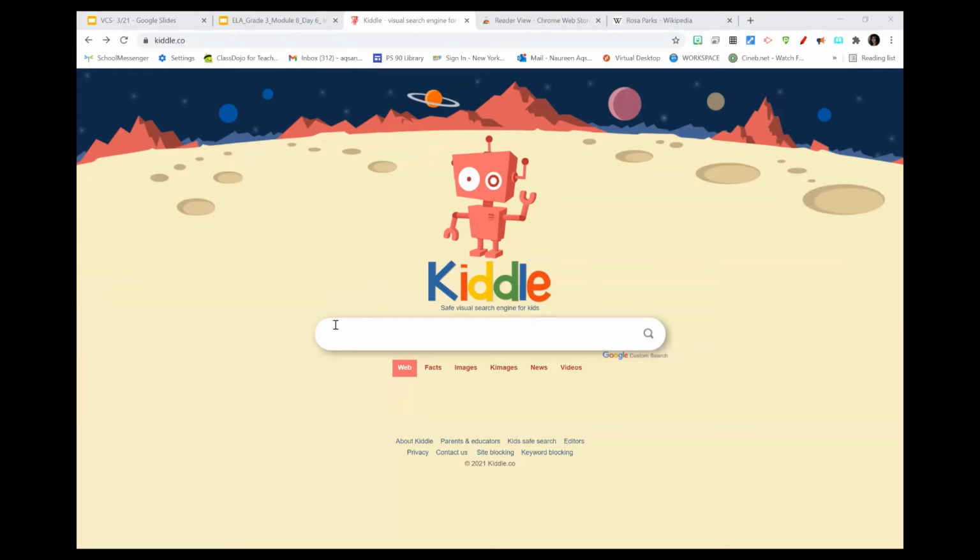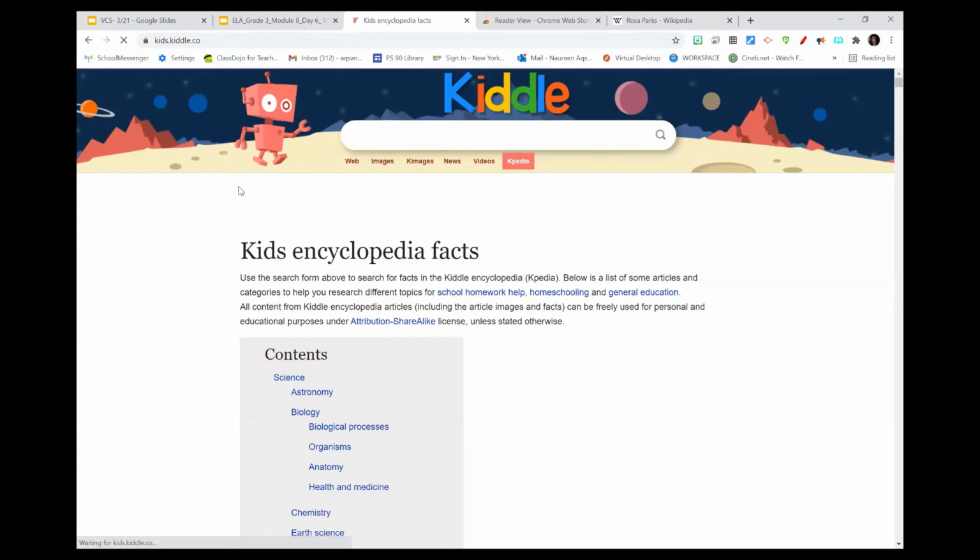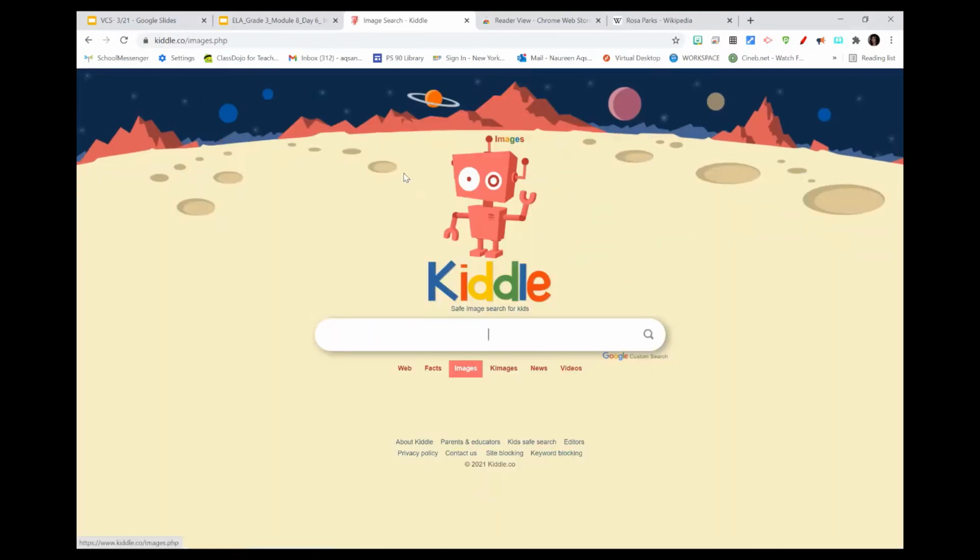It looks just like Google. Students have different options of exploring the web, different facts. They can explore images. They can explore K-images, news, or videos. Students simply type in their subject into this search engine right here, and they will be provided with a list of resources.